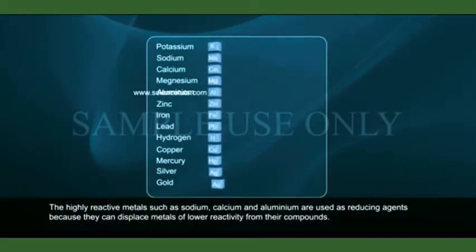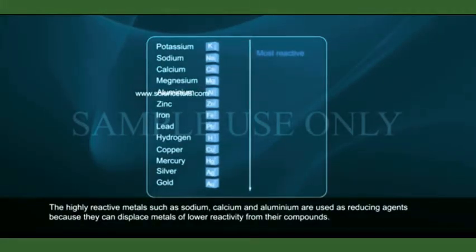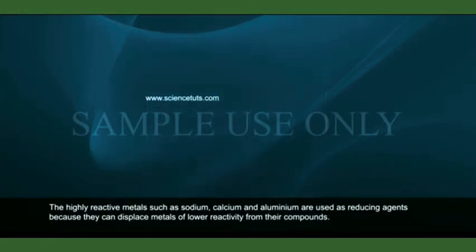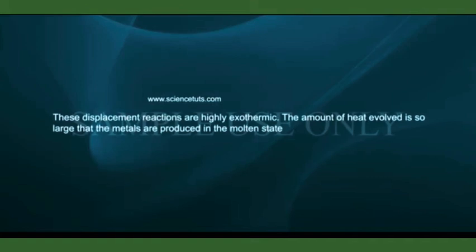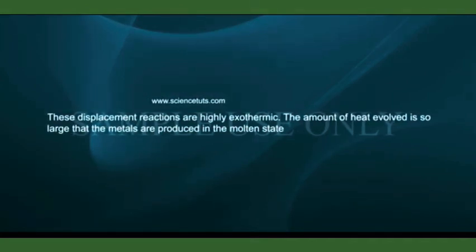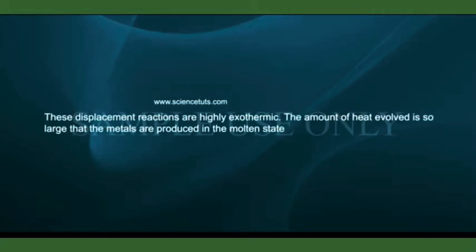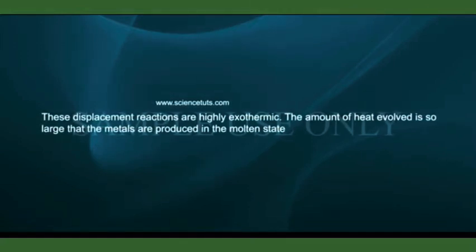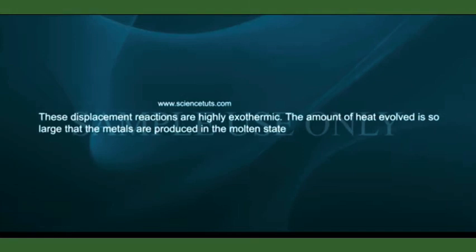The highly reactive metals such as sodium, calcium and aluminium are used as reducing agents because they can displace metals of lower reactivity from their compounds. These displacement reactions are highly exothermic. It means the amount of heat evolved is so large that the metals are produced in the molten state.